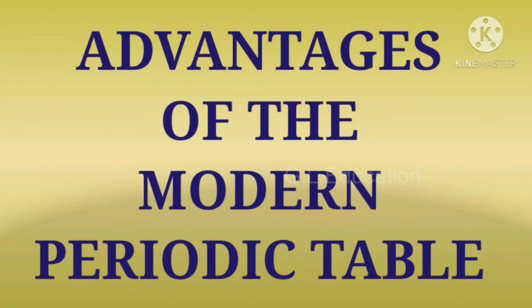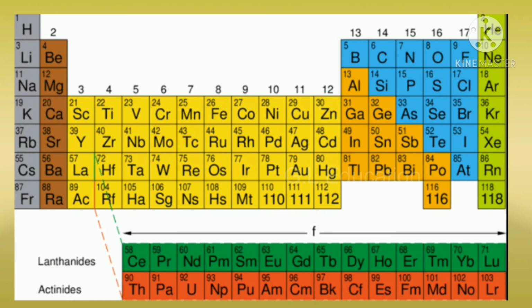Advantages of modern periodic table. The table is based on a more fundamental property, that is atomic number. The completion of each period is more logical. It is easy to remember and reproduce.